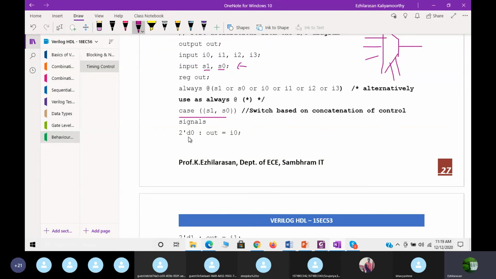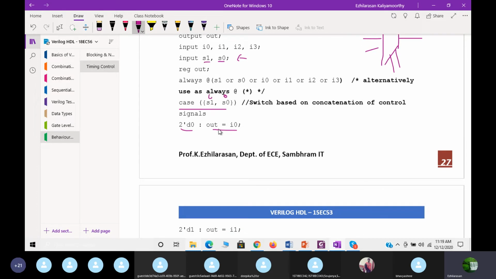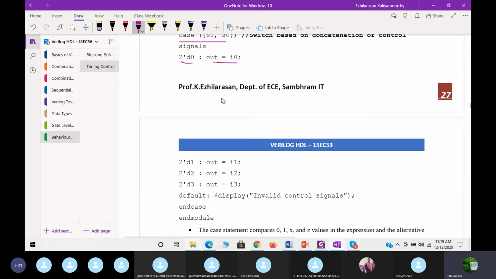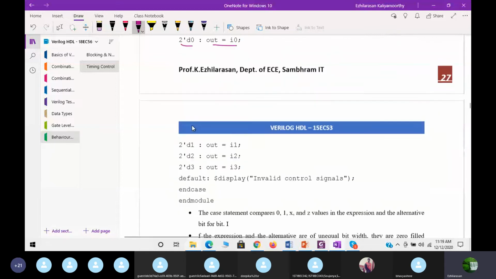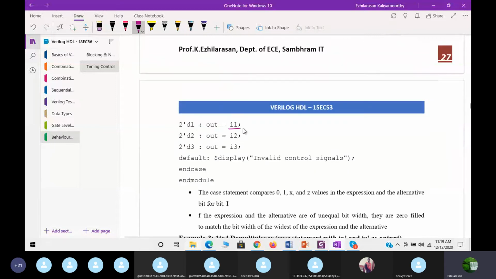So based on that, what will happen? We'll take 2'd0, out is I0, means S1 is 0, S0 is 0. That is the meaning. So 0, 0. Next, S1 is 0, S0 is 1. That is 2'd1, I1 will be selected. Then 10 means I2 will be selected. 11 means I3 will be selected. Then default value is nothing but invalid control signal.